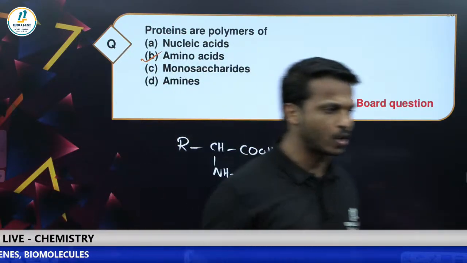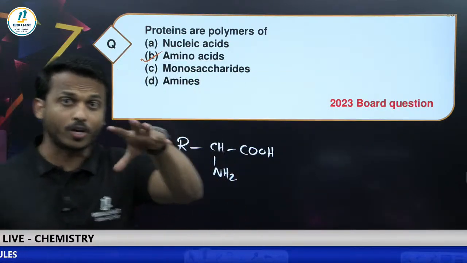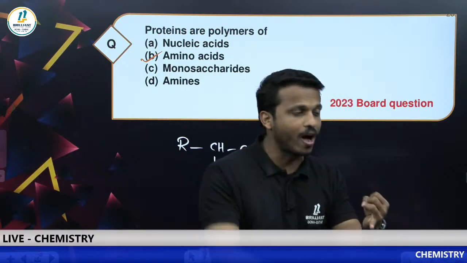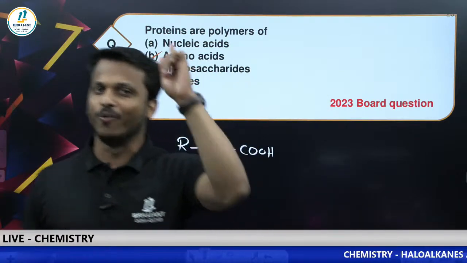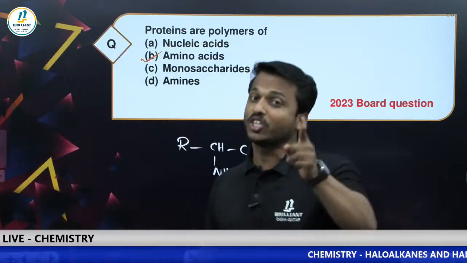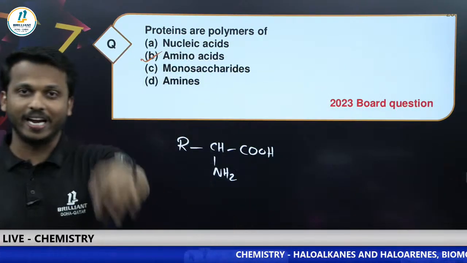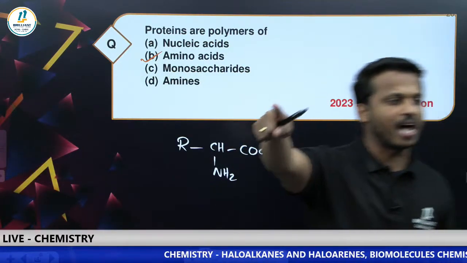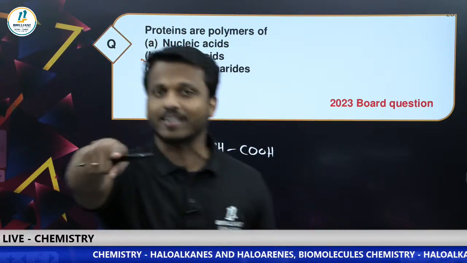Can you comment in the chat box, all of you? Whether the proteins are made up of which type of amino acid, whether it is alpha, beta, gamma or delta. Come on all of you, which type of amino acid is used to prepare protein? Can you tell me? Sanjay already gave the answer, that is alpha. I'm expecting the correct answer from each one of you dear all.